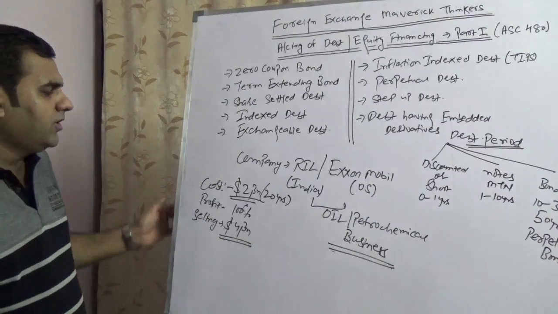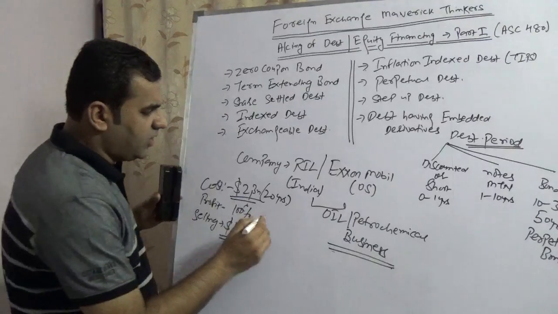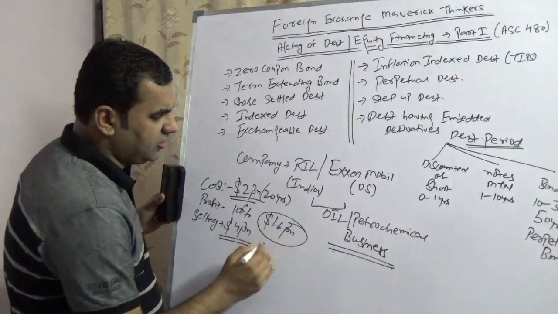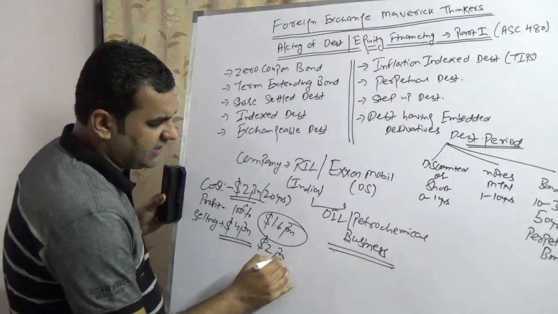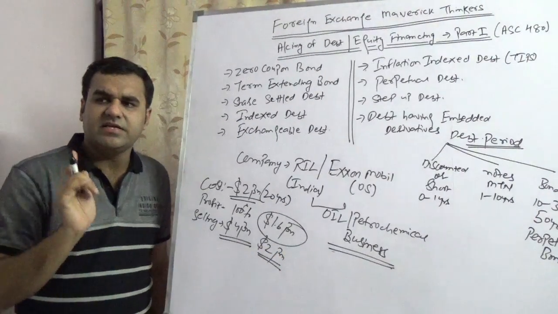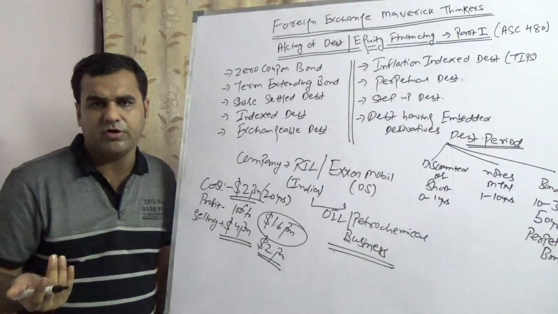So zero coupon bond means Reliance or ExxonMobil would issue, say, $1.6 billion. They will take $1.6 billion, and on maturity, say, they will pay $2 billion. But please note that in this there is a risk. There is no risk of reinvestment, because obviously you are not going to receive a periodic coupon.